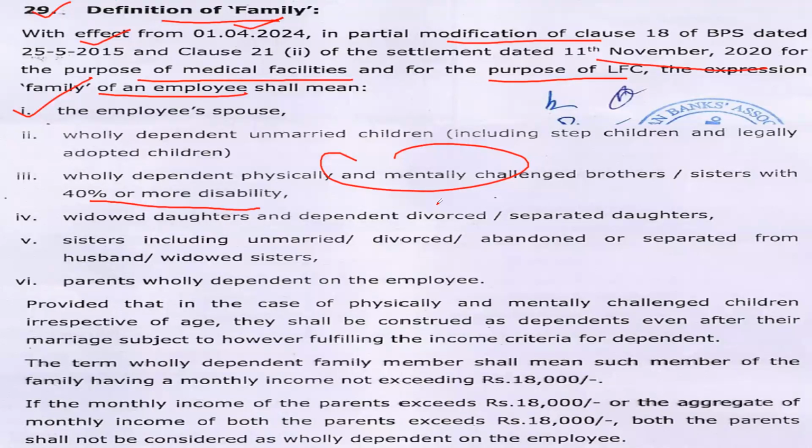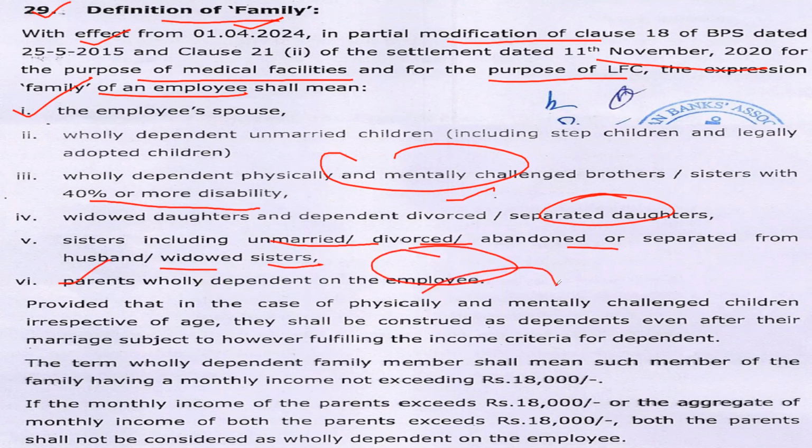Widow daughters and dependent divorced or separated daughters. Sisters, including unmarried, divorced, abandoned, or separated from husband, or widowed sister. Parents wholly dependent on the employee. There is one thing, provided that in the case of physically and mentally challenged children, irrespective of age, they shall be constituted as dependents even after their marriage, subject to fulfilling the income criteria for dependents.